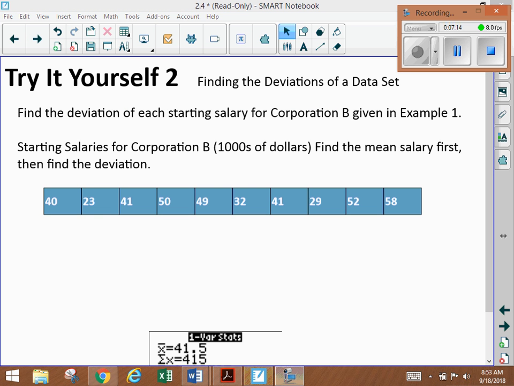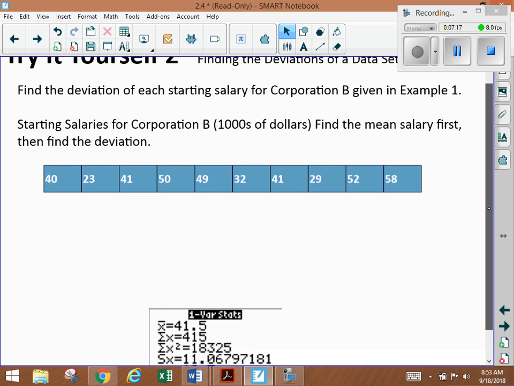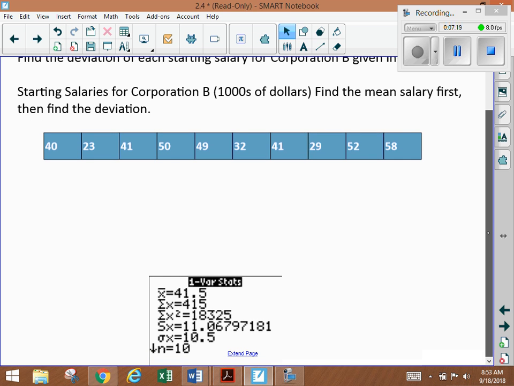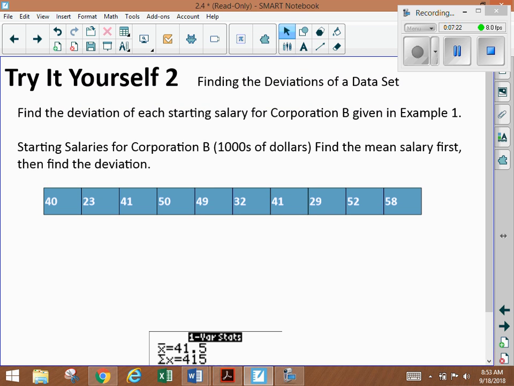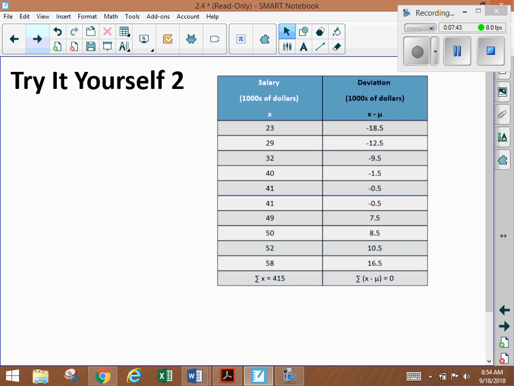So down here we've got a calculator example of an output. We know how to make this output, so we're not going to do this one. We're going to move on to the end when we get to standard deviation, and then we're going to have our calculator do all of that. We're going to have it calculate the sum of the squares of our deviations and all of that stuff that we're going to get into right now. So we're going to breeze through this a bit, because again, we're just finding these deviations. So you have an example of this already.